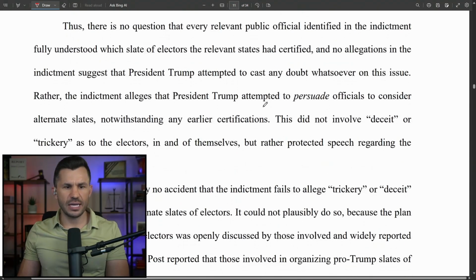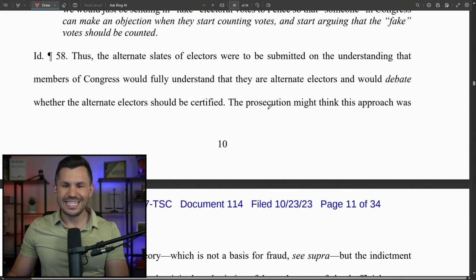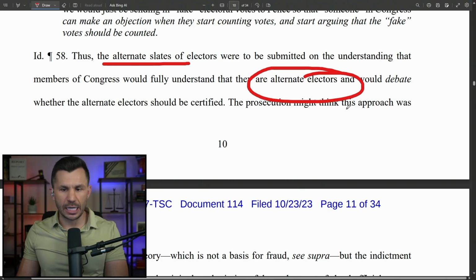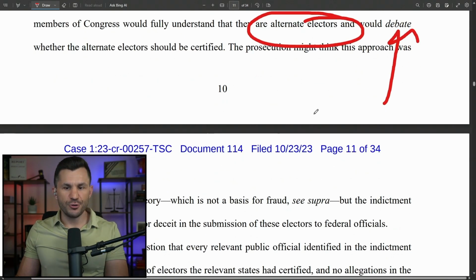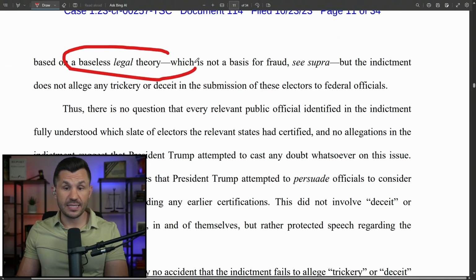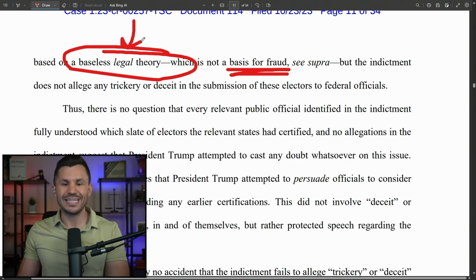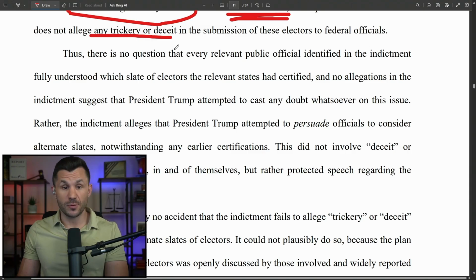And they're giving us some language from the indictment, but they say that's not what the allegation is. They say alternate slates of electors were to be submitted with the understanding that they were in fact alternate electors, and then Congress would debate them. That's the point. The prosecution might think this approach was based on a baseless legal theory, but that is not a basis for fraud. They may not like the legal theory. In other words, they might disagree with the mechanics of it, but that does not constitute criminal fraud. And Jack Smith's indictment does not allege trickery or deceit anyways.